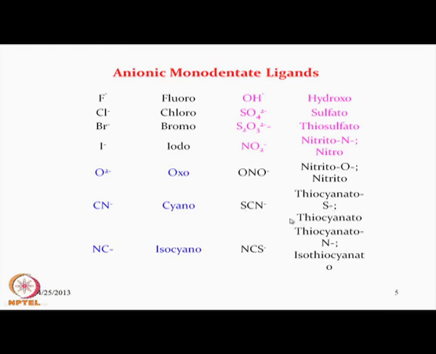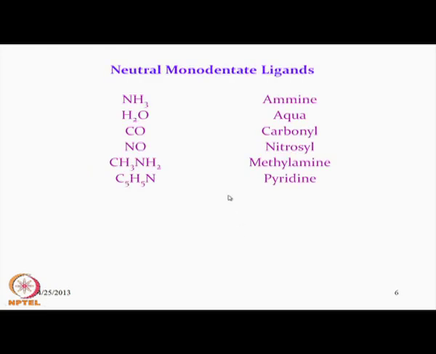Similarly, the thiocyanate anion can bind through sulfur and through nitrogen, and we can have 2 different types of nomenclature: in one case we consider it thiocyanato, in the other isothiocyanato. Linkage isomerism we will also discuss, and in that case the nomenclature of the compound will define whether the metal center is bound through sulfur or through nitrogen. So, this is a part of the list of charged ligands. Then we can have the neutral monodentate ligands.